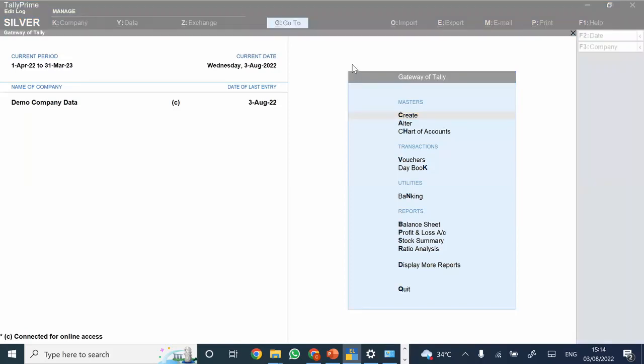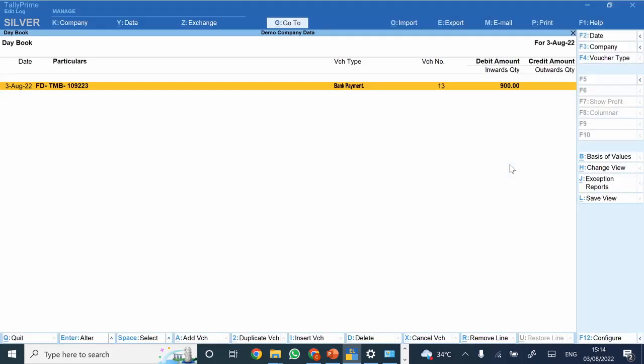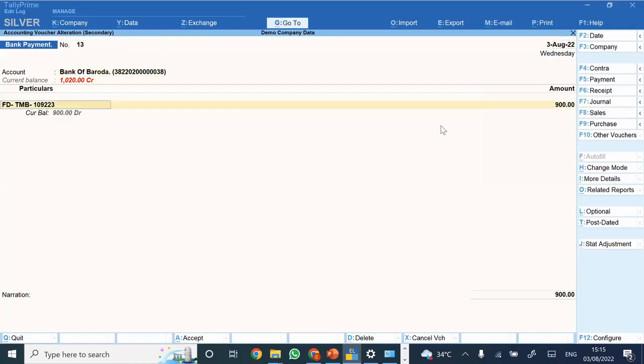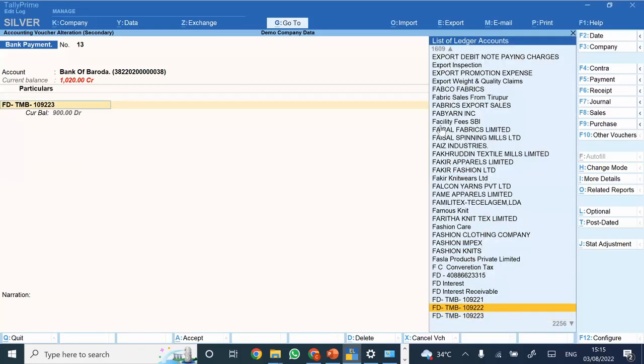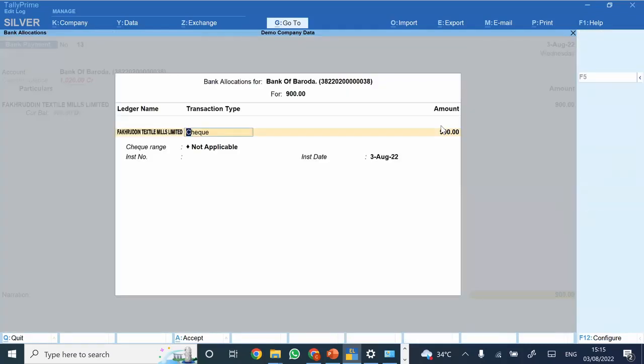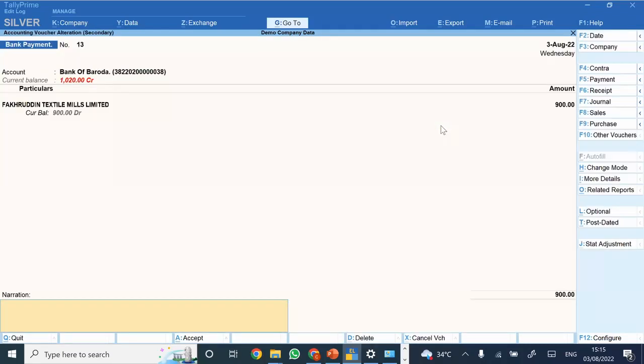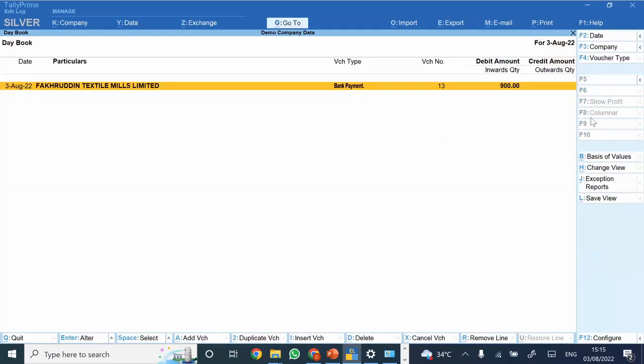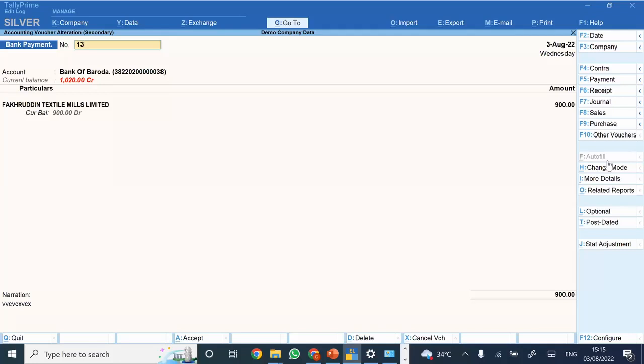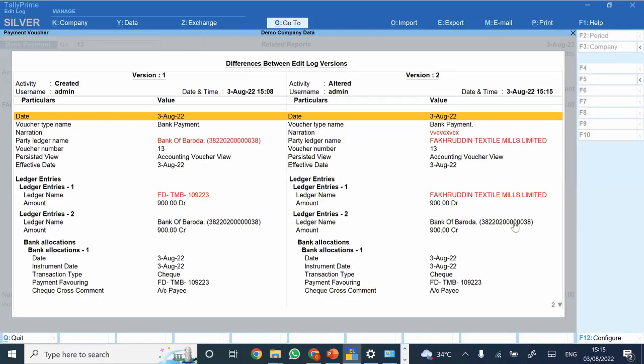We are moving further. There is one question: what all types of changes can it record? So see, changes in any particular field of any particular voucher type. Currently we even saw that in this particular entry itself, even if I'm changing the reference, if bill to bill is set to yes and I change the reference, then also it would be reflected. If I'm modifying the cheque number or any particular detail, or mentioning the narration, any particular field you are entering would be displayed.